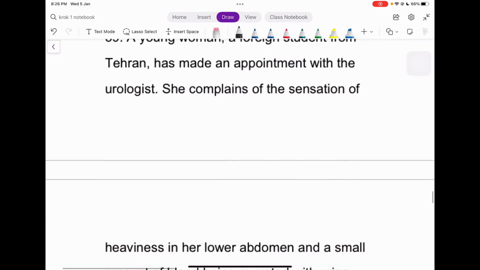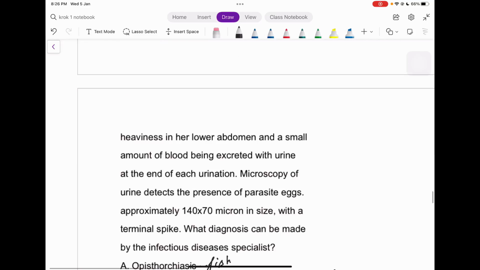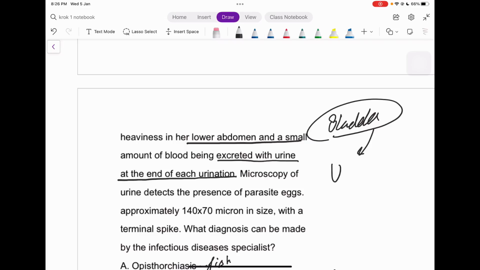Next question. Young woman of foreign state, Tehran. Where is Tehran, guys? This is the capital of Iran. Iran's capital is what? Tehran, right? Heaviness in her lower abdomen and a small amount of blood being excreted with the urine at the end of each urination. Okay, so there may be some problem inside her, let's say the bladder. And bladder is a part of the urinary tract, right?